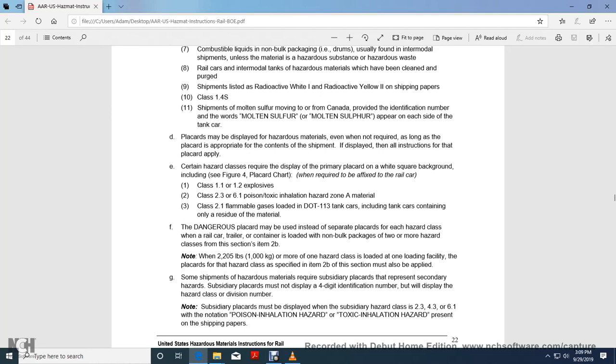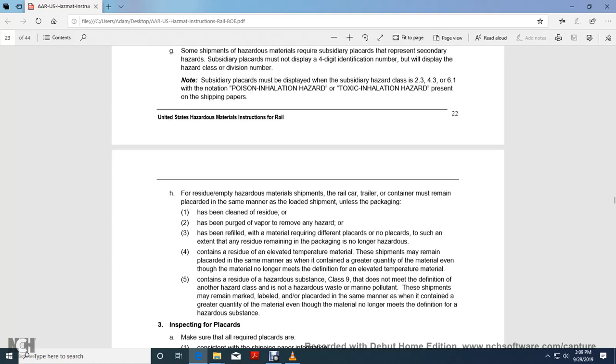G. Shipments of hazardous material may require subsidiary placards for primary and secondary hazards. The subsidiary placards must not be displayed with a 4-digit identification number, but displayed with a hazard class and division number. Subsidiary placards must be displayed with a subsidiary hazard class, like 2.3 or 6.1, with no hesitation, poisonous inhalation hazard, toxic inhalation hazard on the shipping papers.